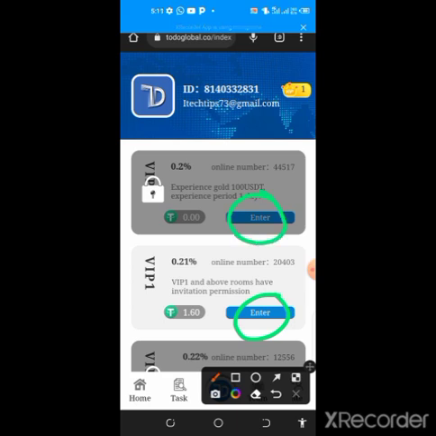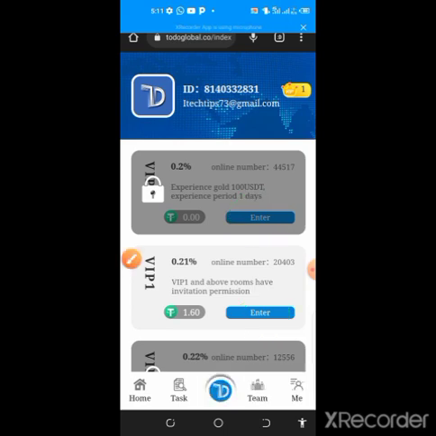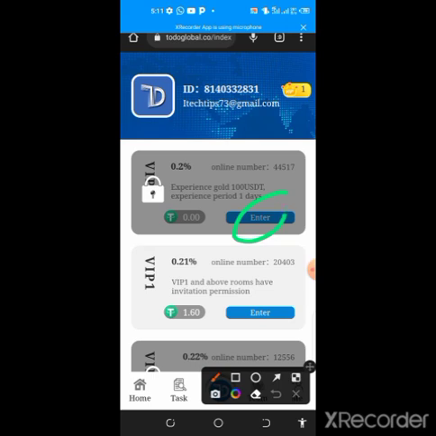Once this is unlocked for you, you're now eligible to keep grabbing orders on a daily basis, and the number of orders that you'll be grabbing here will be more than this experience room, which is going to be 20 in number, while the experience room will be 10 in number. But the difference is that you'll be given a bonus, which is 100 USDT, to enable you unlock this particular VIP for free. So now let's proceed.